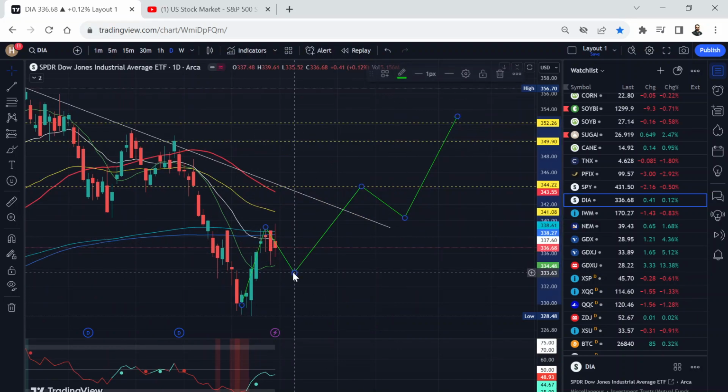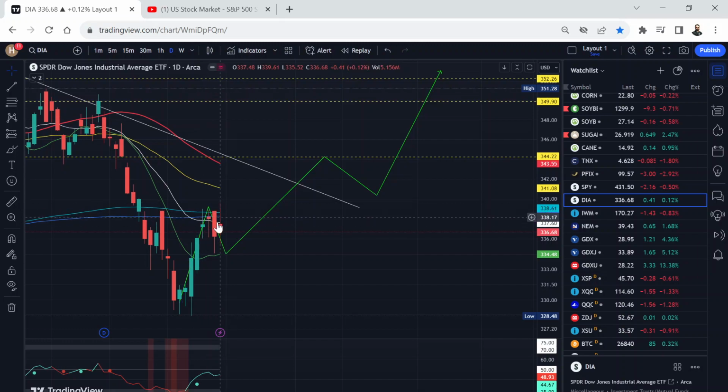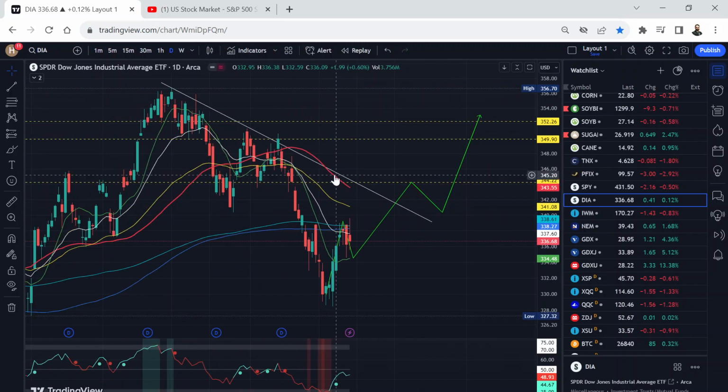And you can see now we are right on the support, still facing resistance after the breakdown, but that doesn't mean anything. We can still go higher. Now there's another downward sloping resistance, so my projection is we're going to eventually break through, fill this other gap around 344, and then eventually go higher from here.